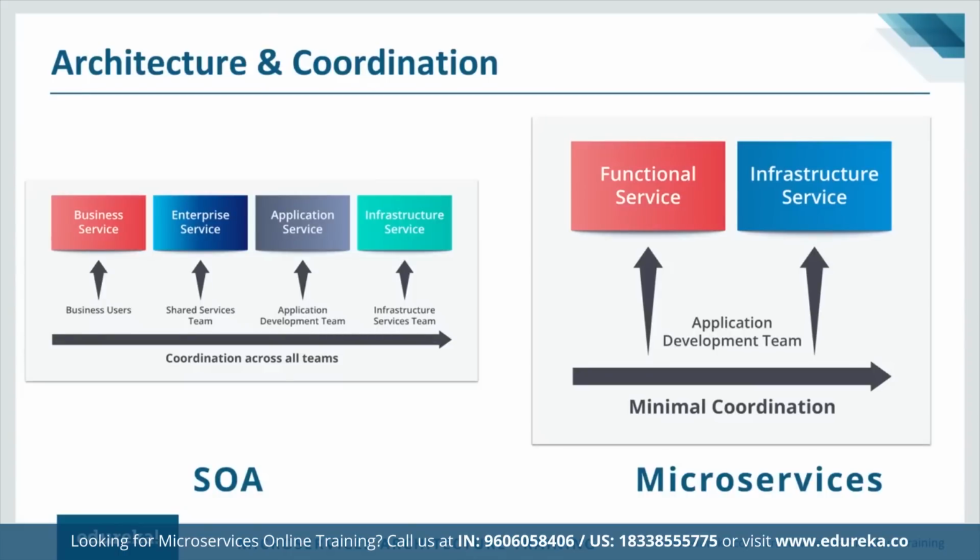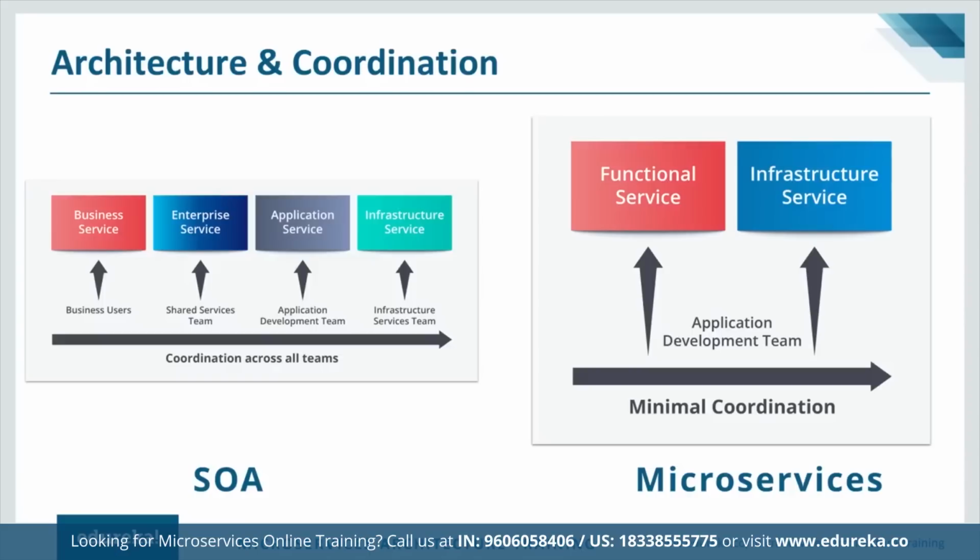Now moving on, we have application service. The application service is the actual core application or the core functionality of that feature. And these application services can be invoked either directly or through a user interface. And now we have infrastructure service. The infrastructure service refers to those non-business or non-technical operations such as auditing, scaling, or security. Those are the different services in a SOA.